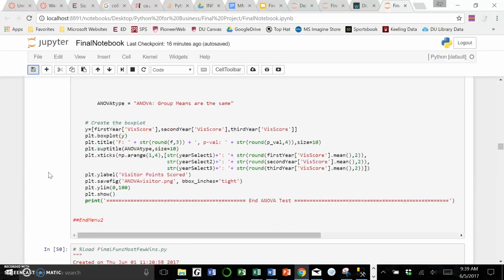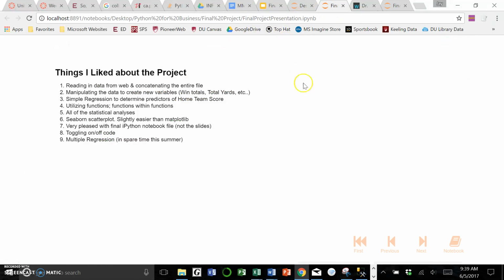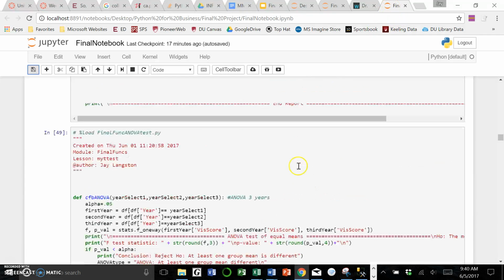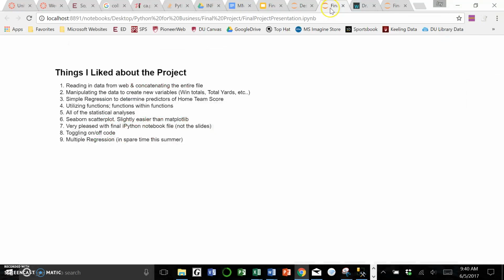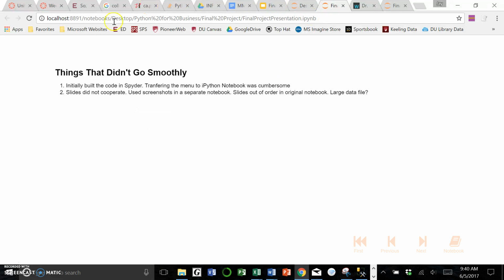But when I tried to make the slides, I wrestled with it for hours and could not get it to come out in the correct order, or I don't know if it was because the file was larger. Forgive me, but for this presentation I used screenshots from this file and uploaded them into the slides so I could present them. I cover that under things that didn't go smoothly.